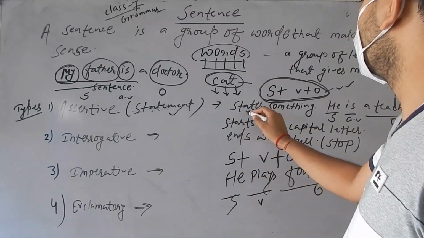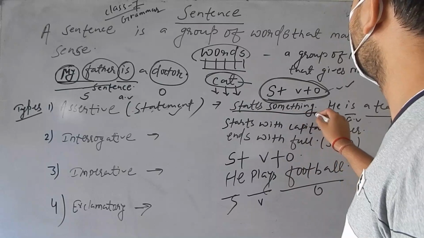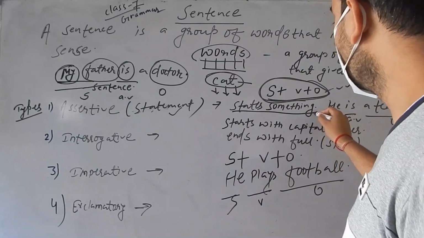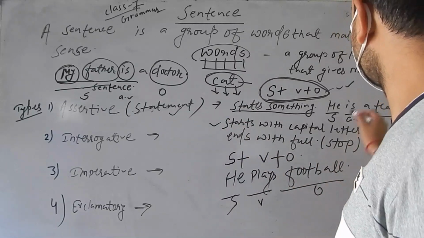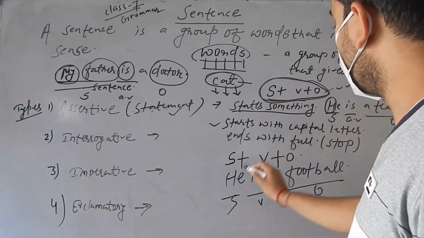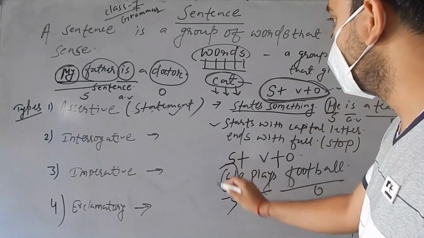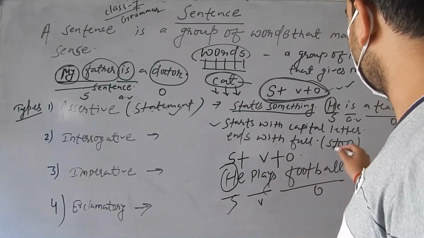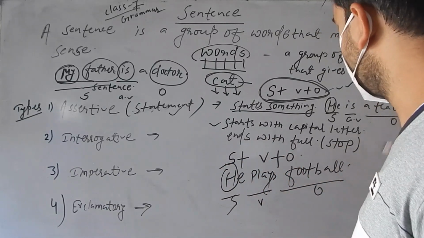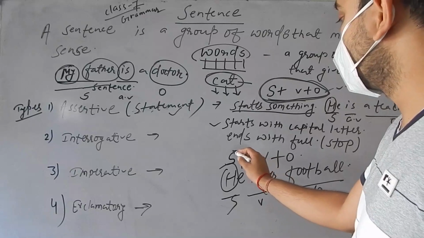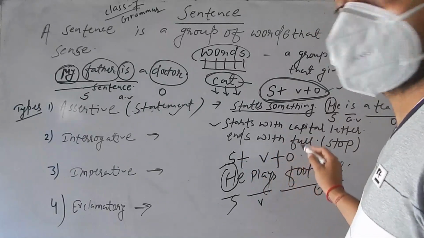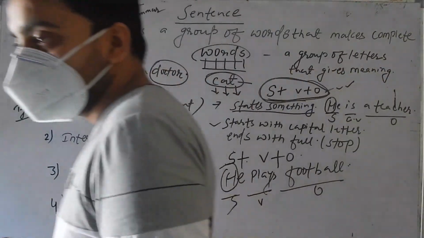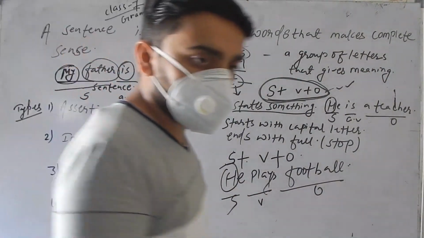It states something, about others or about oneself. It starts with a capital letter. You have seen this is the capital letter. You have seen this is a capital letter. Okay. Similarly, it ends with a full stop. Here is a full stop. Here is a full stop. And what is the general structure? Subject plus verb plus object. Okay. And we will go further.